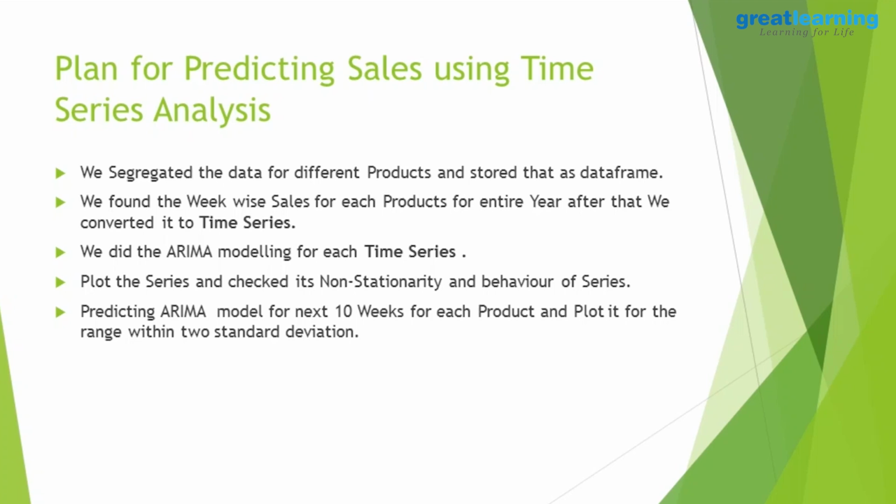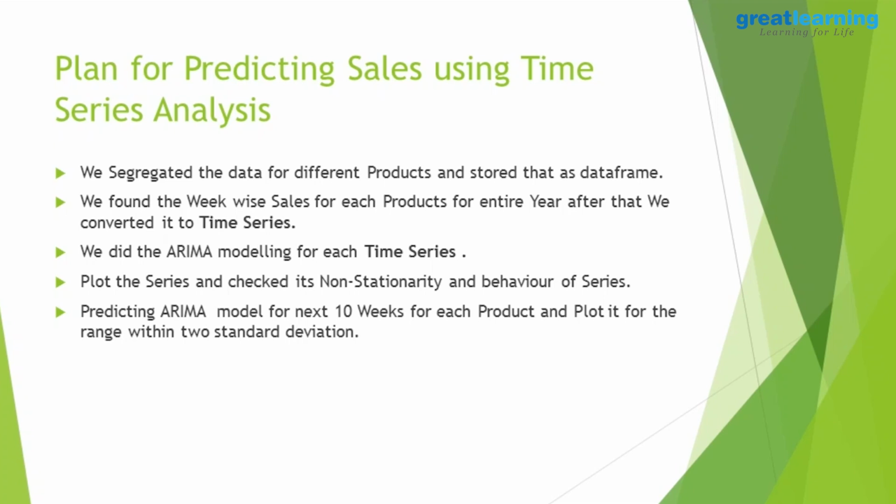For week 1, these are the sales. For week 2, these are the sales. And next we did the ARIMA modeling for each time series. We have 5 products, so we have 5 time series. Then we plot the series and check the non-stationarity and behavior of the series. If it is not stationary, we have to check it and make it stationary for the prediction.